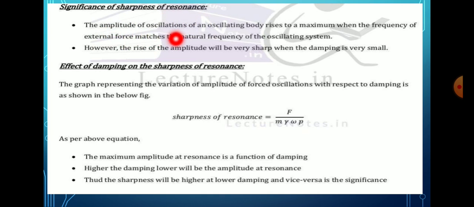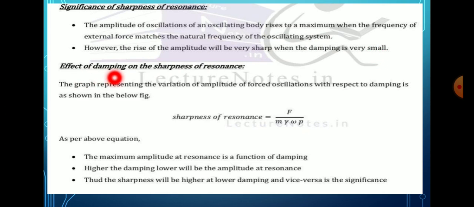The amplitude of the oscillation of an oscillating body rises to maximum when the frequency of the external force matches the natural frequency of the oscillating system. Here, the amplitude of the oscillation is maximum when the frequency of the external force matches the natural frequency. However, the rise of the amplitude will be very sharp when the damping is very small.